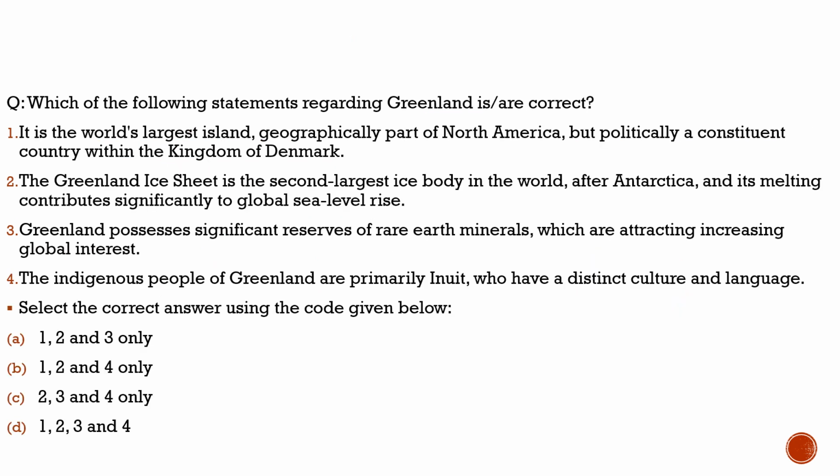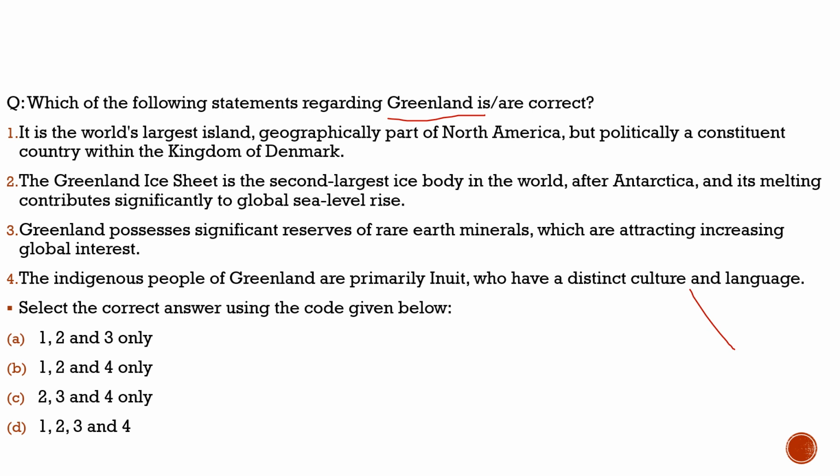Now before that, sorry, I forgot to mention that we have one more question here. It is about Greenland. Why have we brought this question? Because Donald Trump is discussing annexing Greenland from Denmark. So let's try to understand more about Greenland.